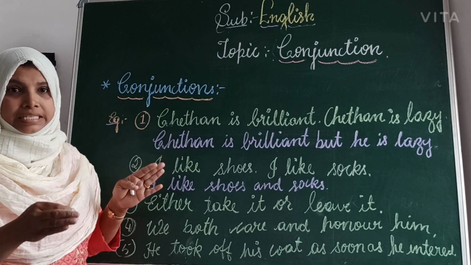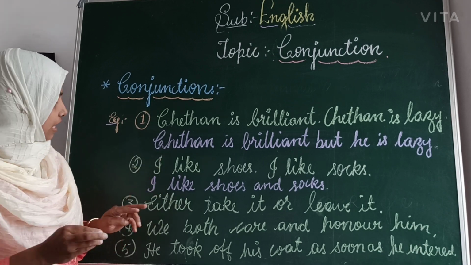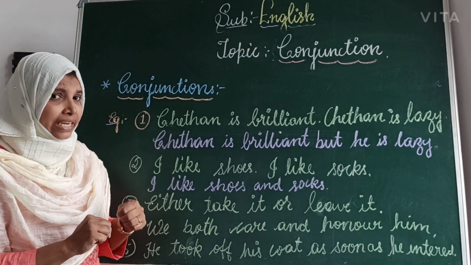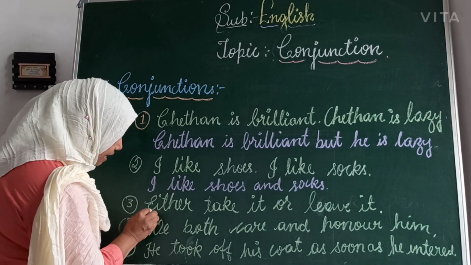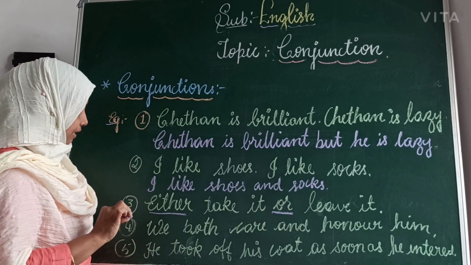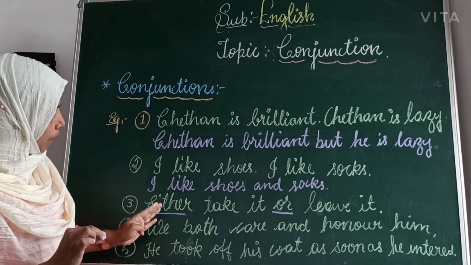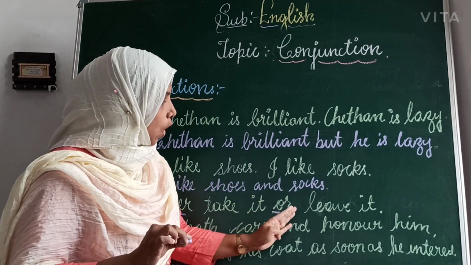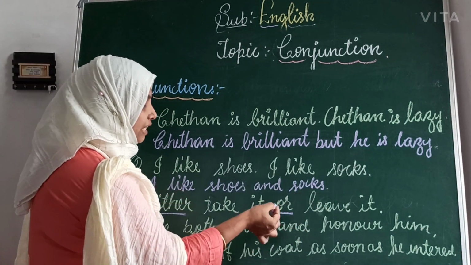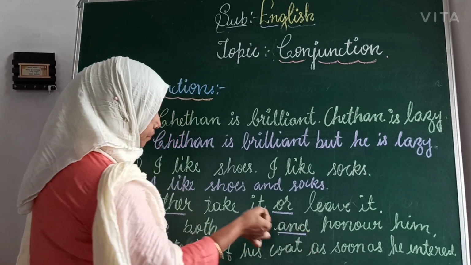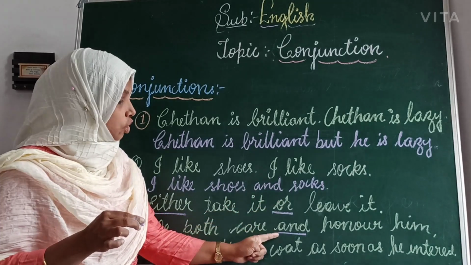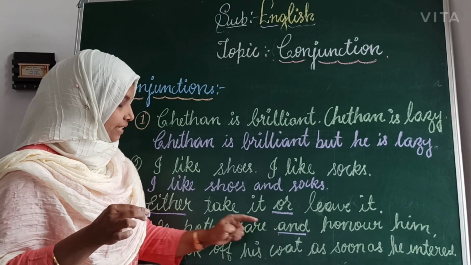The third one is direct, there are no two sentences. Either take it or leave it. Here which is the conjunction? The conjunction is either and the other one is or. Fourth one: we both care and honor him. In this sentence, the conjunction is and. We both care him, we both honor him. Joining the sentence is and.